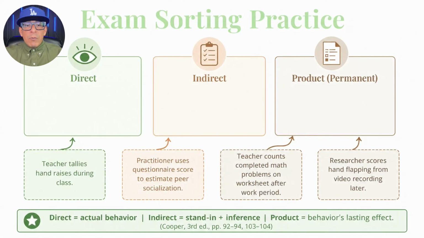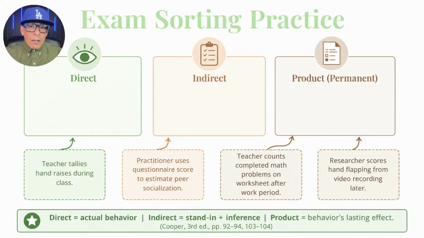Let's sort examples. If a teacher watches a student during class and tallies every hand raised, that is direct measurement because the behavior measured is the actual behavior of interest. If a practitioner uses a questionnaire score to estimate peer socialization, that is indirect measurement because the questionnaire is a proxy and an inference is required.